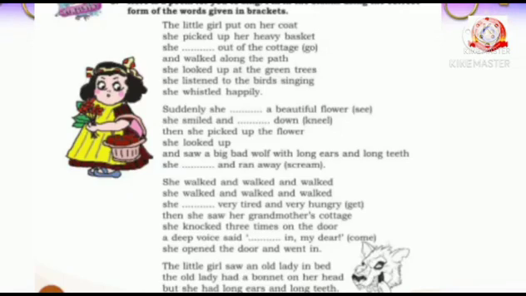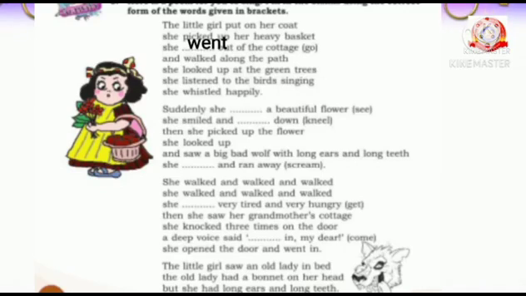In brackets, there is go. What will you write there? The past form of the verb? Yes, very good. Went. And walked along the path. She looked up at the green trees. She listened to the birds singing. She whistled happily. Then the next stanza.